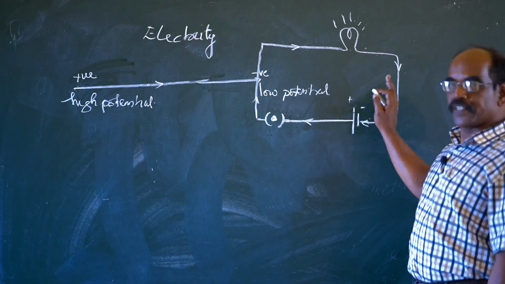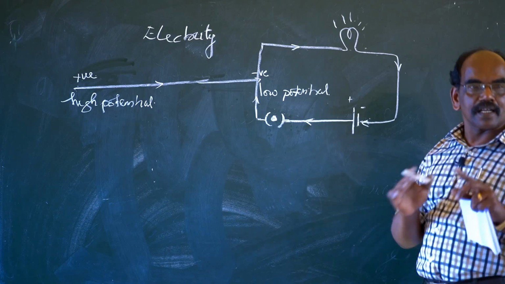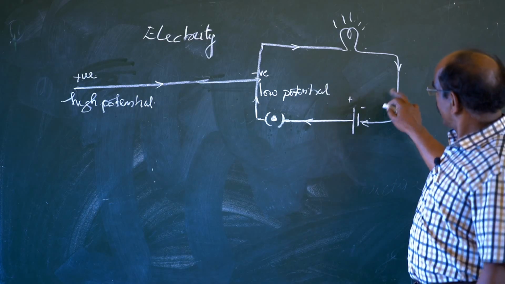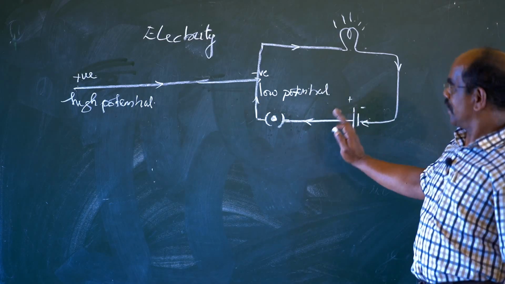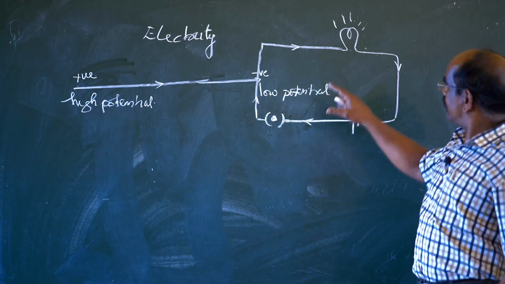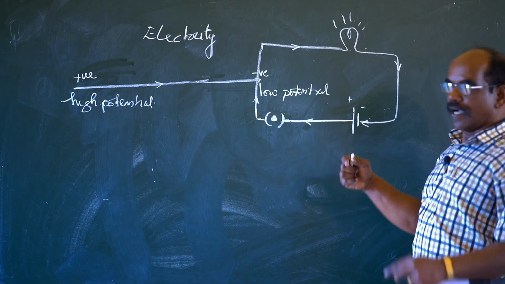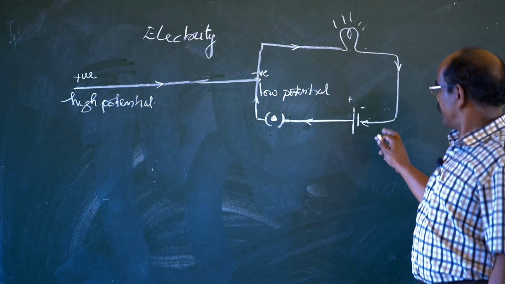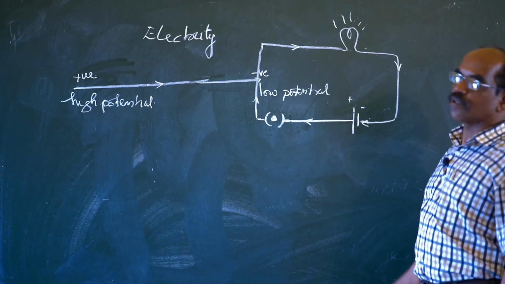If the circuit is open, current flow will not be there, current will be stopped. And if it is closed, the current will complete its circuit and both ends will coincide. That is the meaning of closed circuit.